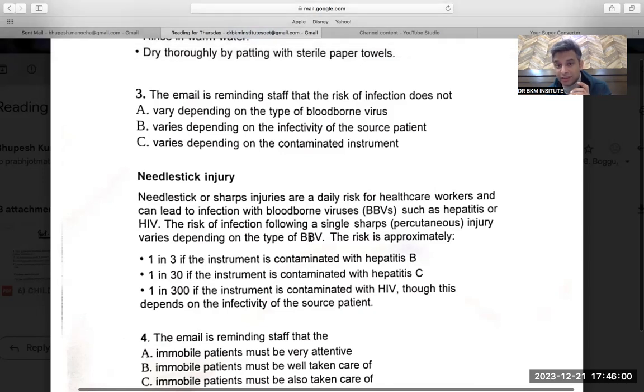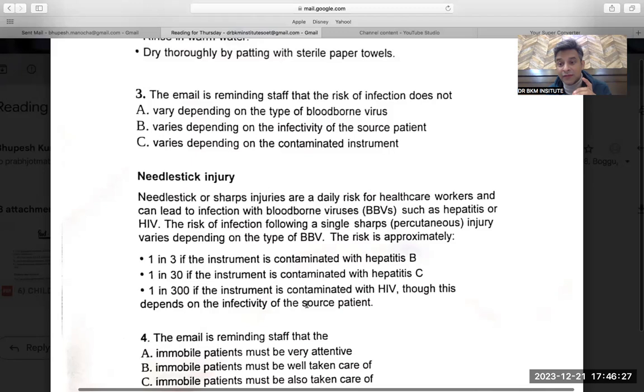So infection depends upon the bloodborne virus. Over here it is saying the risk of the infection does not vary depending upon the bloodborne virus. No, it depends upon the bloodborne virus, because if it is hepatitis B, then infection chances are more. If it is hepatitis C, then infection chances are less. If it is HIV, then chances are very less. It is only 1 in 300. So the chance of infection depends upon the bloodborne virus.